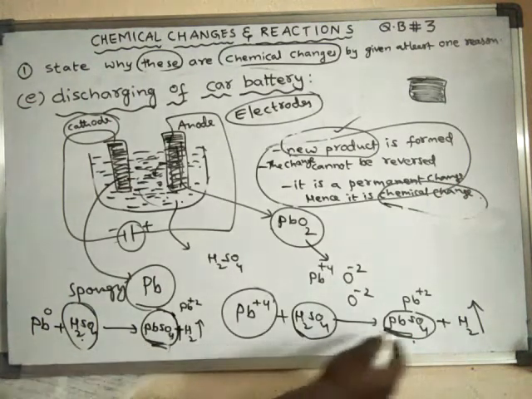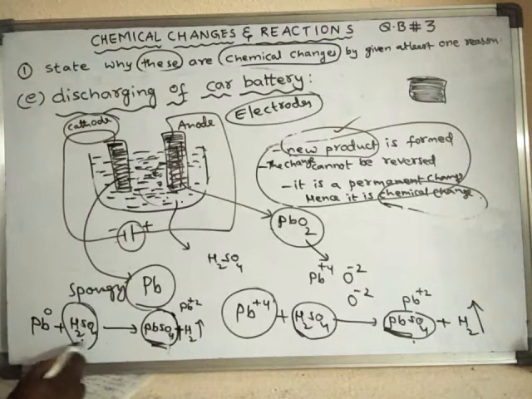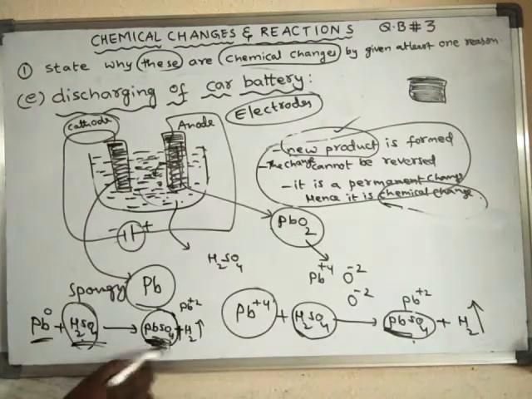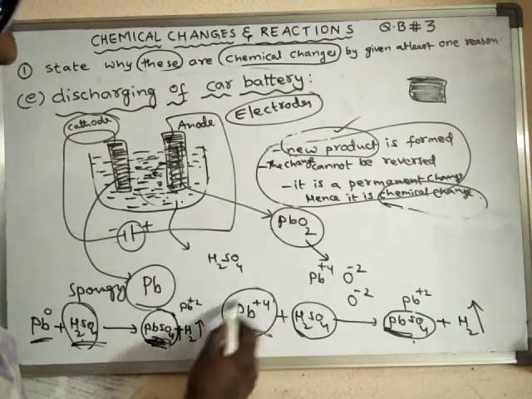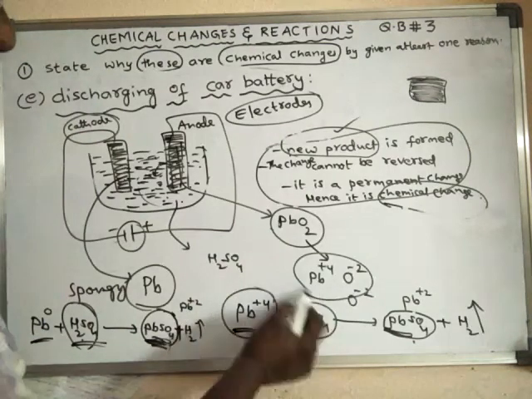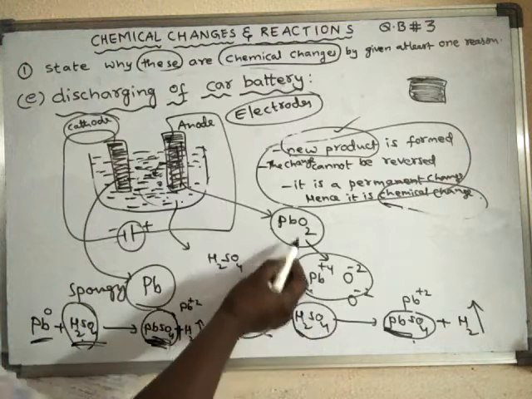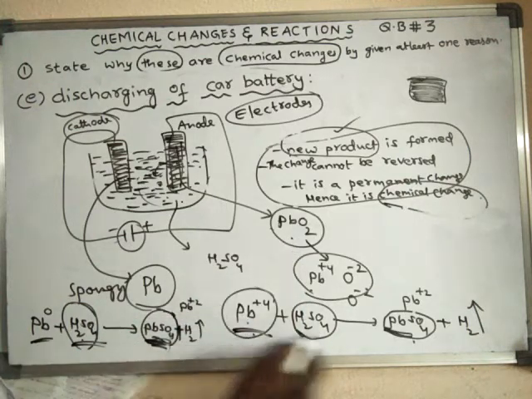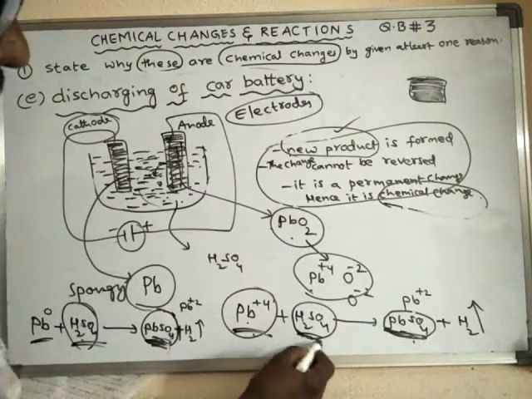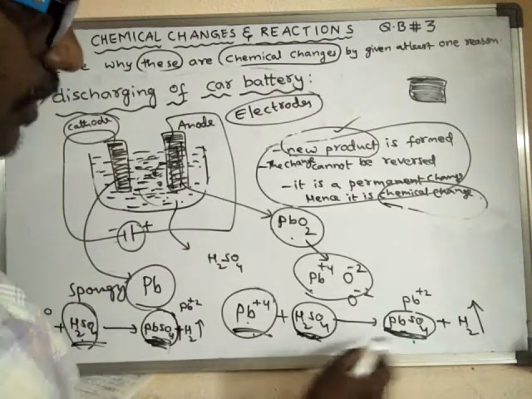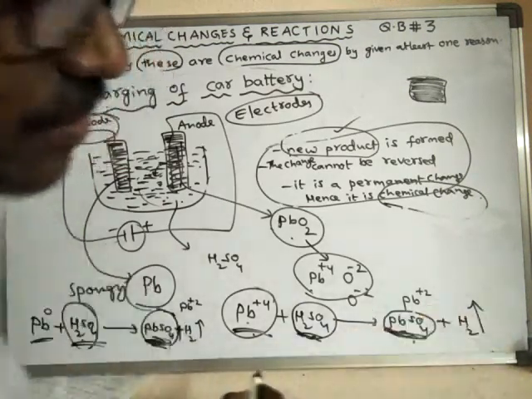This is a chemical change, because sulfuric acid is converted to lead sulfate, and even lead is also converted to lead sulfate. Here lead dioxide, Pb +4, is also converted into lead sulfate, and during this process hydrogen gas is liberated.